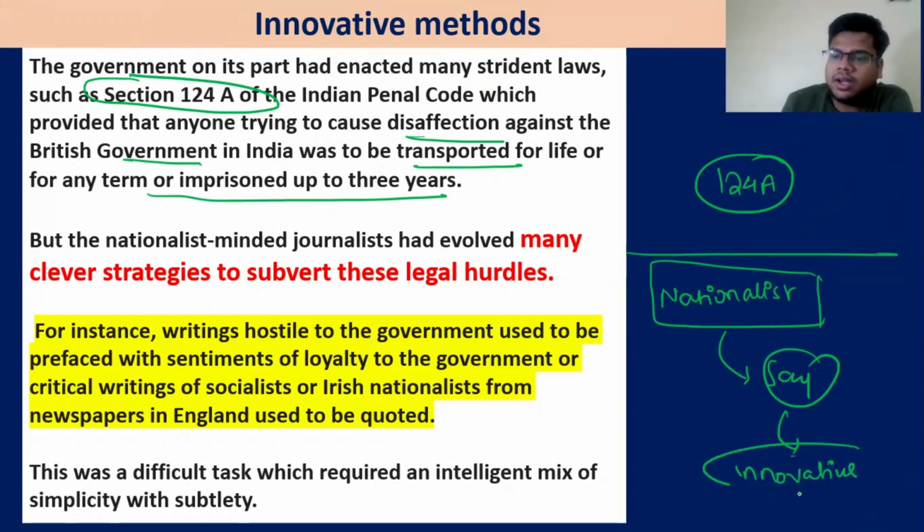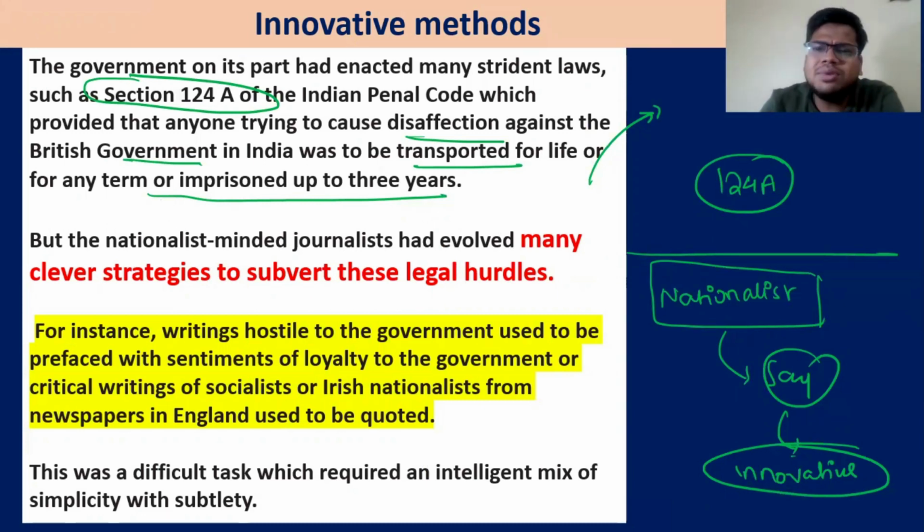What do we mean by that? Very interesting. For example, if I have to criticize you, what I will do, I'll sugarcoat it. So basically, a kind of sugar coating was done. Before I tell something to the government, I will say, no, no, no, government, you are fine, you are fine. You are doing everything well, but please look at this thing. This thing is not there. So first, it will be prefaced with sentiments of loyalty to the government, right?